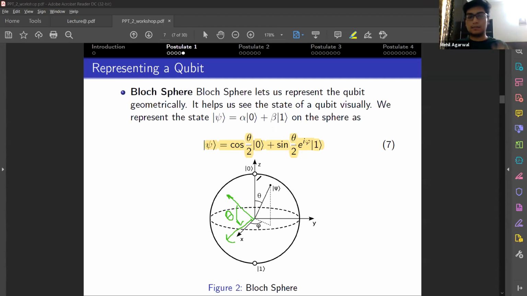As I mentioned before, it'll be good if you work out manually how Rx(theta), Ry(theta) and Rz(theta) act on a general state, and then try plotting it on a Bloch sphere.